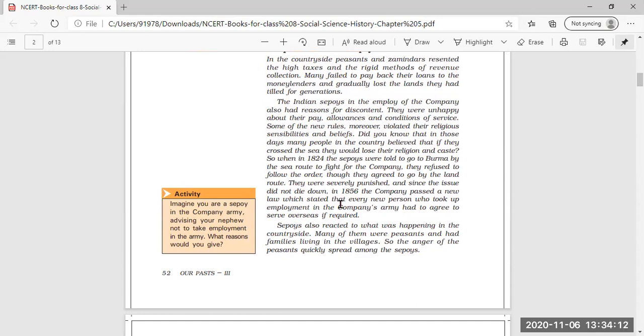Now, as the East India Company observed that many Indian soldiers were refusing to go overseas to fight for the company, severe action was taken, in which it was said that any new person being appointed in the company's army will have to go overseas if the company says so.